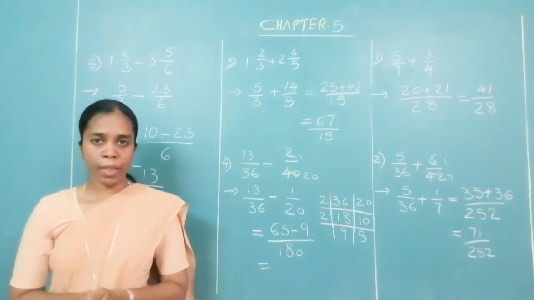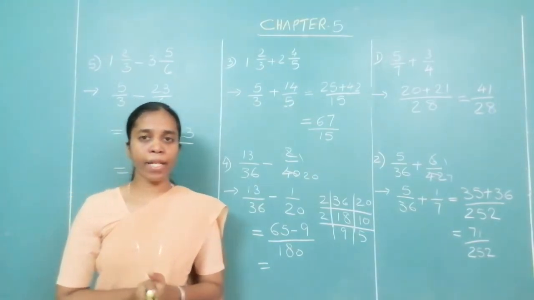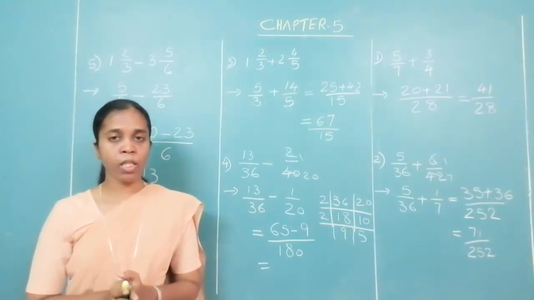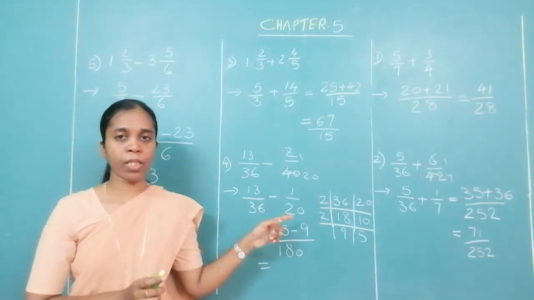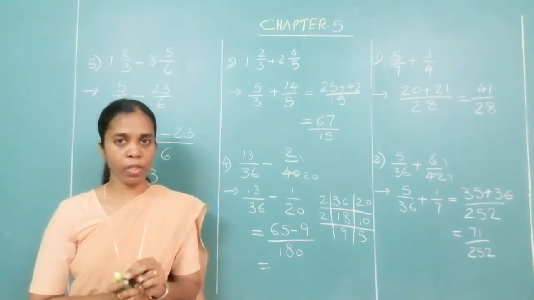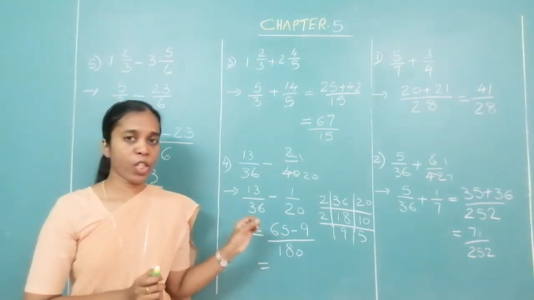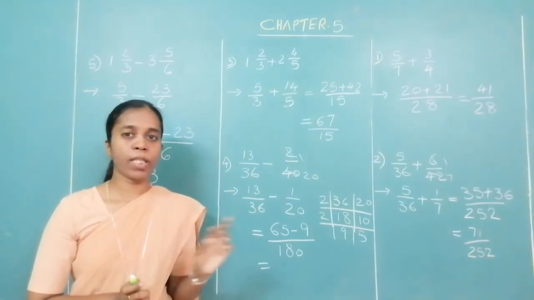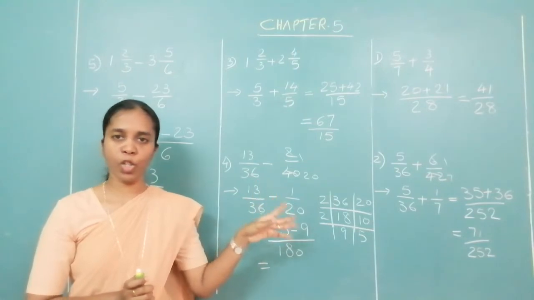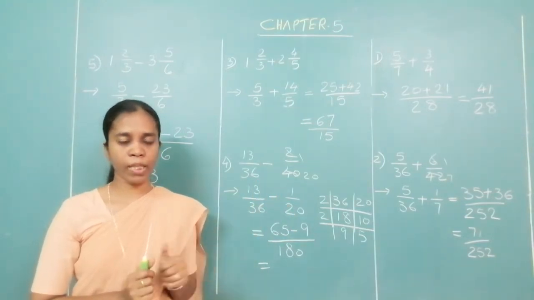So I repeat the steps. What are the steps? In addition and subtraction, first find the LCM, that is a common denominator. Now there are two tips over here. One, if the denominators are prime numbers, just multiply. Even if one of them is a prime number, just multiply the denominators. That will be the LCM.